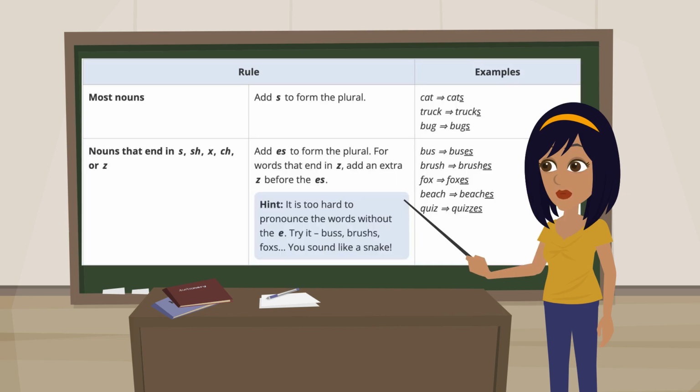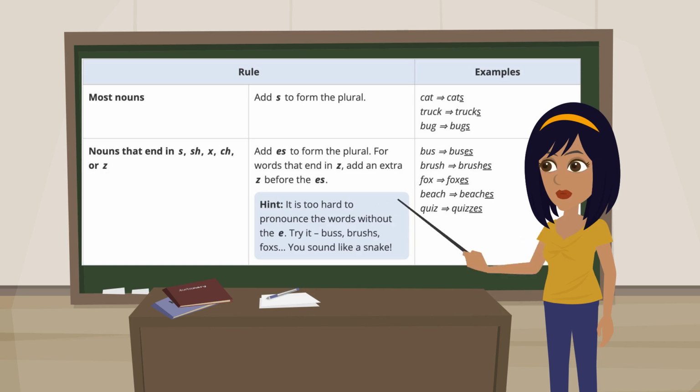Most nouns add s to form the plural. Example: cat, cats. Truck, trucks. Bug, bugs. Nouns that end in s, sh, x, ch, or z add es to form the plural. For words that end in z, add an extra z before the es. Example: bus, buses. Brush, brushes. Fox, foxes. Beach, beaches.